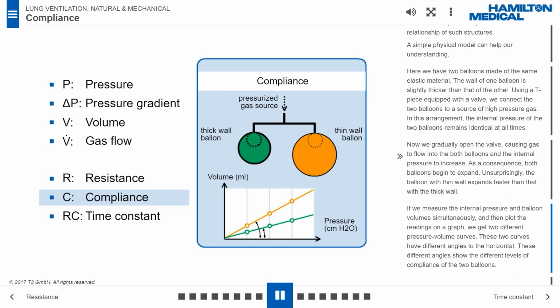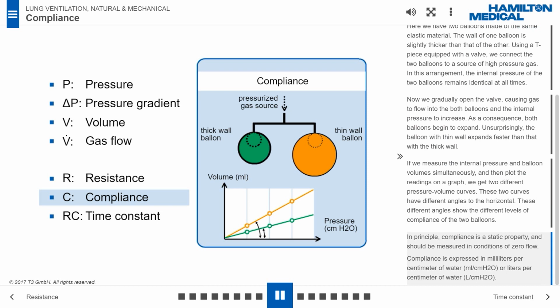two different pressure-volume curves. These two curves have different angles to the horizontal. These different angles show the different levels of compliance of the two balloons. In principle, compliance is a static property, and should be measured in conditions of zero flow. Compliance is expressed in milliliters per centimeter of water or liters per centimeter of water.